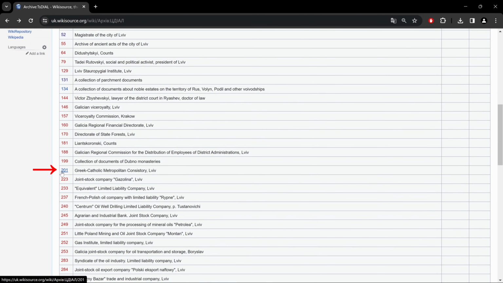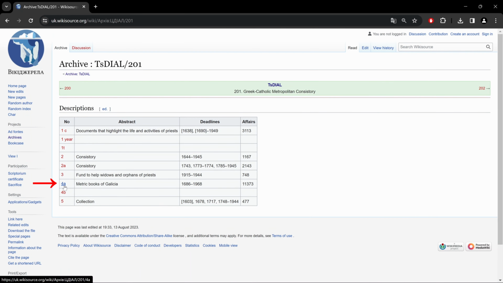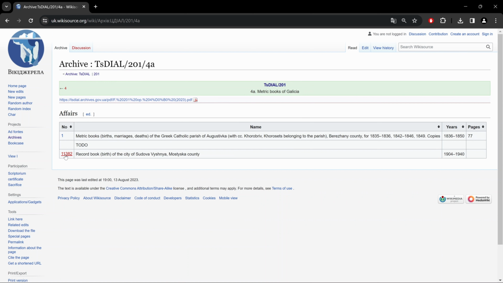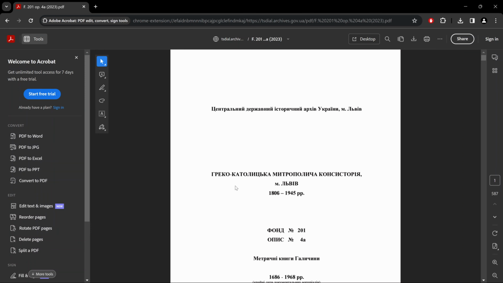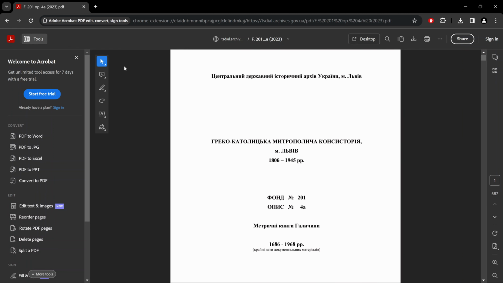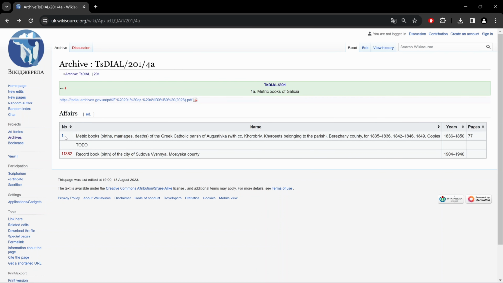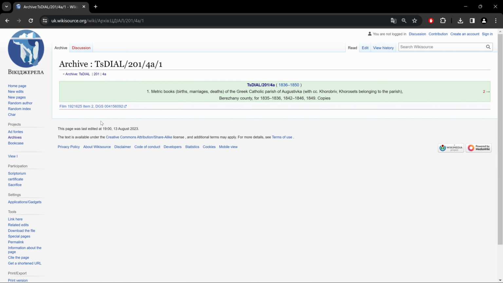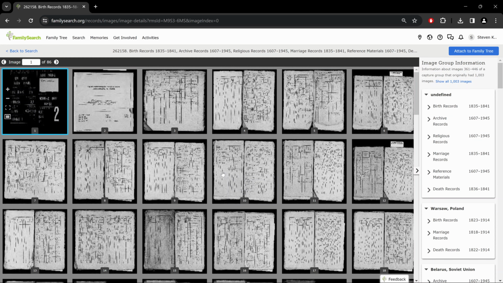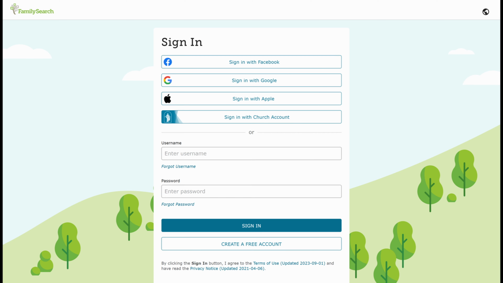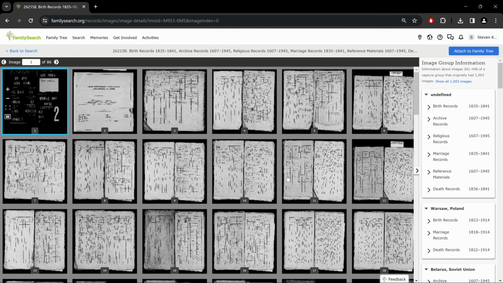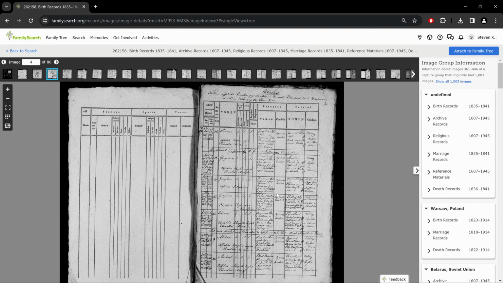And if we click on 201, Greek Catholic Metropolitan Consistory Lviv, and 4A, it brings us to 2 cases, one which is blue, and a link on top. So if we click on this link, again, it brings you to the case index for font 201, description 4A. And if I click on case number 1, it brings us to this link, which in turn brings us to those records in Family Search. Now remember, Family Search requires an account, so it's going to prompt you for a username and password. Now let's take a look at one of these guys. And there we go.